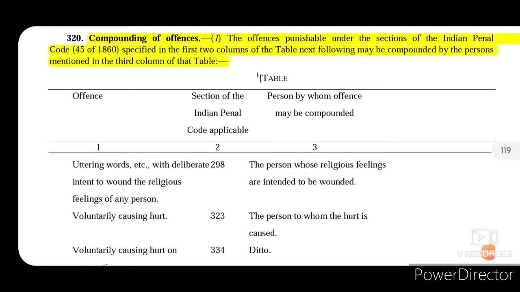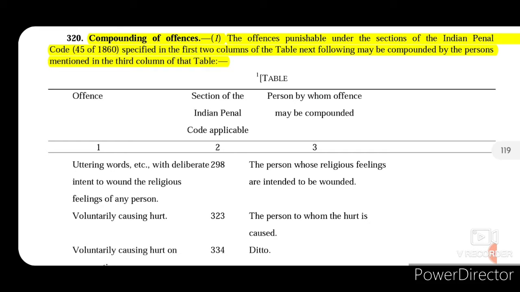Now let's move on to the next section, that is section 320. It talks about compounding of offenses. So what is compounding? We had discussed this in a previous video: compounding of an offense means to mutually settle it. That means the person who has committed the offense can settle the case with the complainant. Now, there are different persons that have the power under this code to compound an offense with the accused.